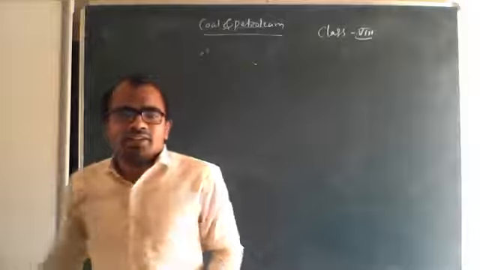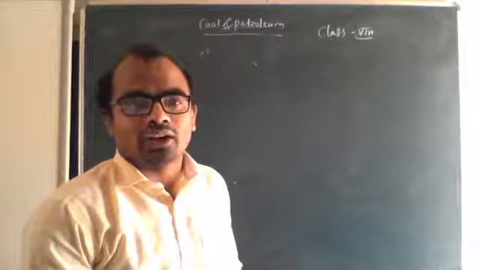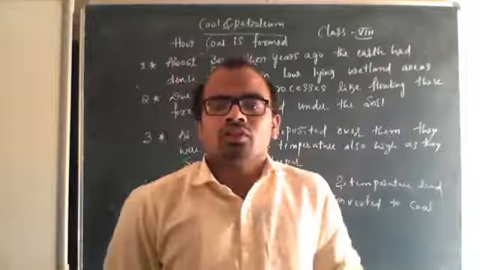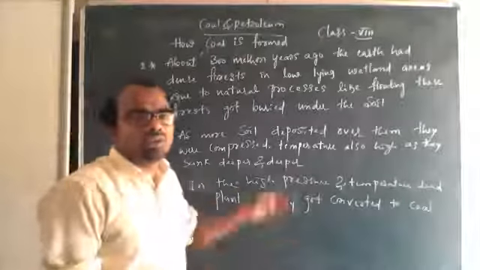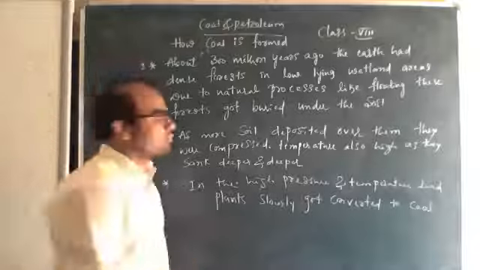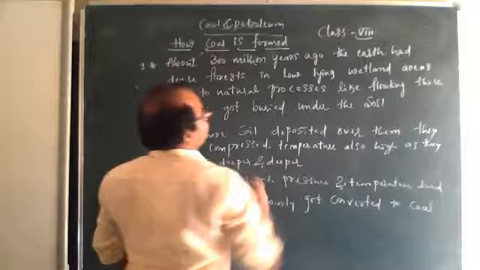So I will explain it clearly. Point wise I will explain it because some of you might not understand it. So I will write the points and I will explain it. So students, these are the points that show how coal is formed. See here I have written these points. How coal is formed.